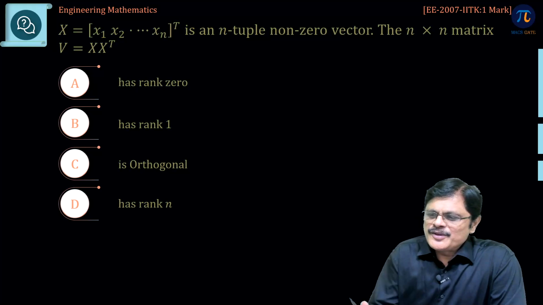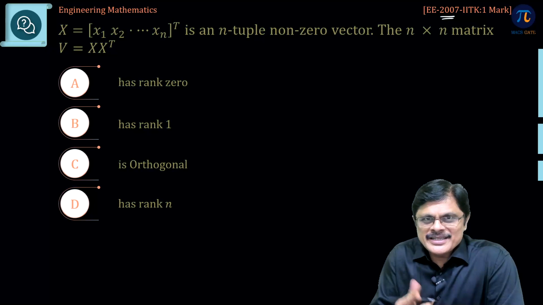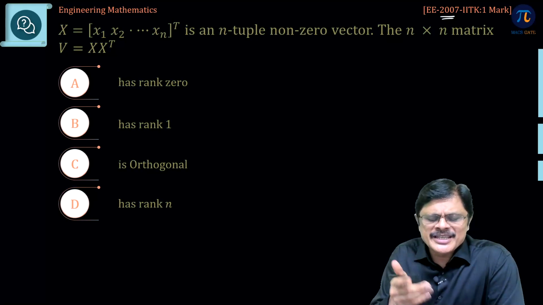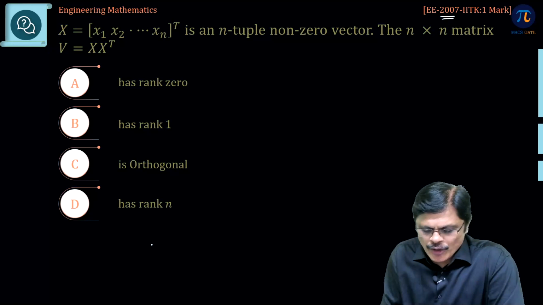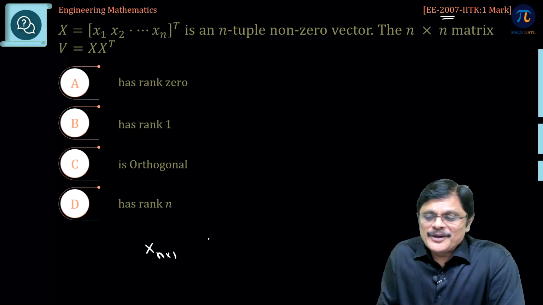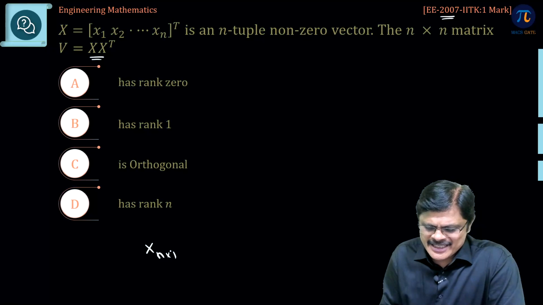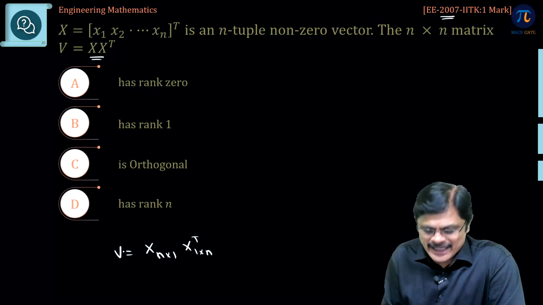Next problem, which was asked in the year 2007 for electrical students. X is given as a row vector transpose, which means it is a column vector. So, X is a column vector of order n by 1. Now, what is the rank of this particular matrix? V is a matrix which is X into X transpose. X transpose will be 1 by n, so V is an n by n matrix.